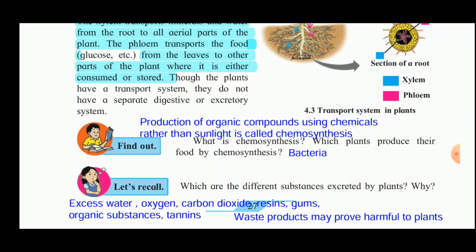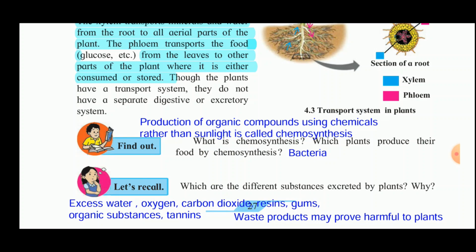It is the process of preparation of food by the plants in the presence of sunlight. Now some plants can prepare their food in the absence of sunlight. So this production of organic compounds using chemicals rather than sunlight is called chemosynthesis. Chemo comes from the word chemicals.